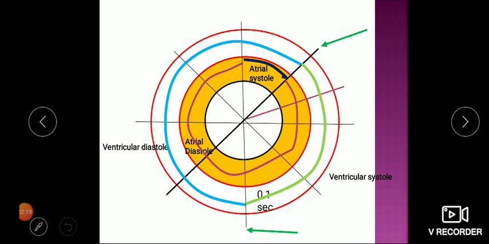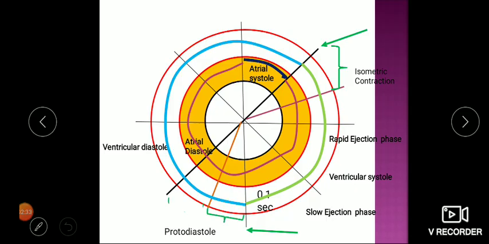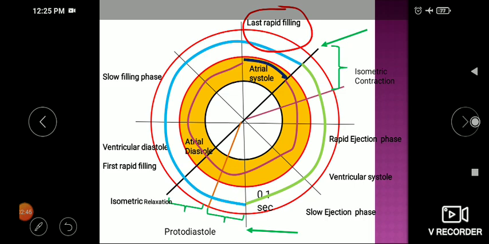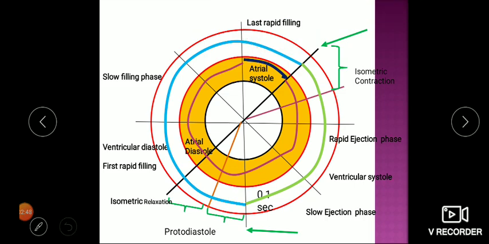Again, further in ventricular systole, you can see the initial 0.05 second of isovolumetric contraction phase, rapid ejection phase, and slow ejection phase. In the diastole, the first segment is protodiastole, then isovolumetric relaxation phase, first rapid filling phase, slow filling phase, and last rapid filling phase, which coincides with atrial systole. That's why when the second contraction of atria starts, the ventricle is still relaxing.